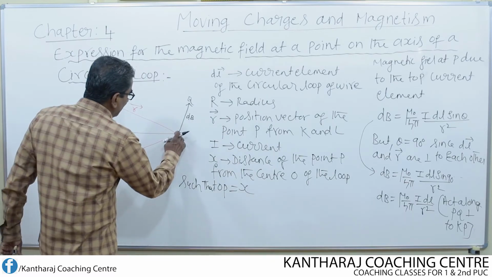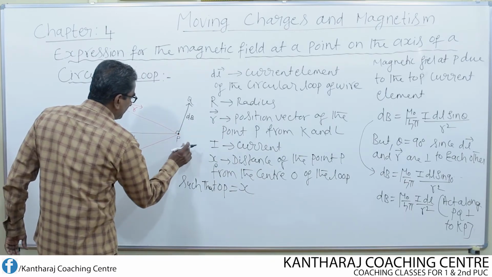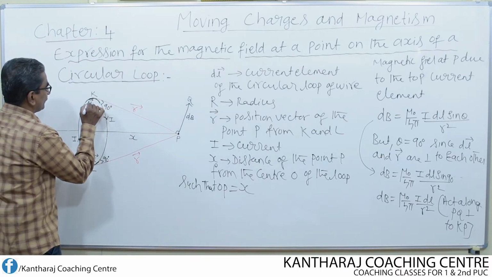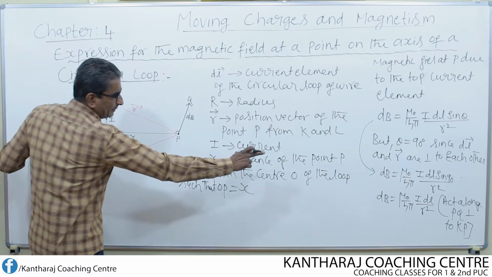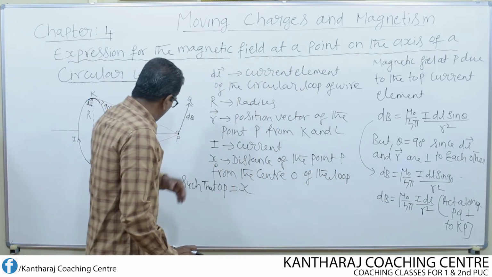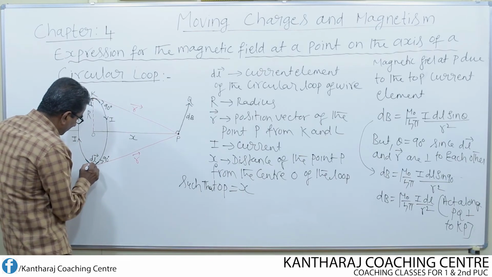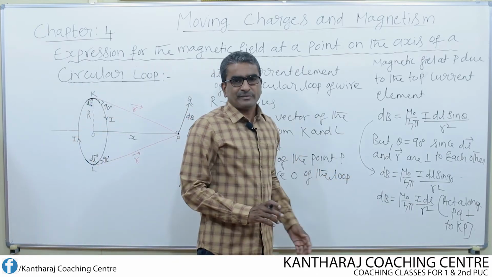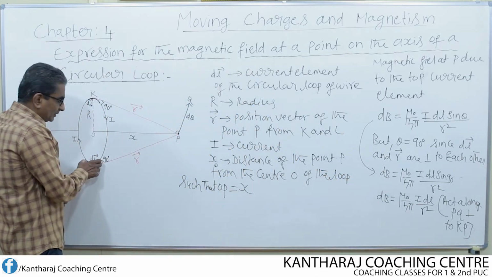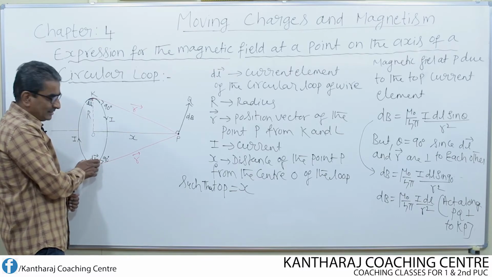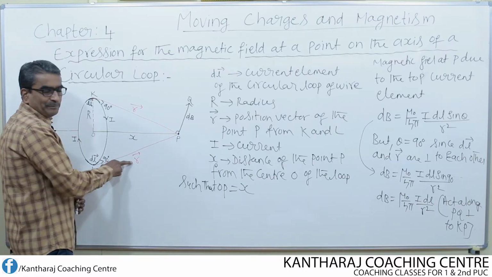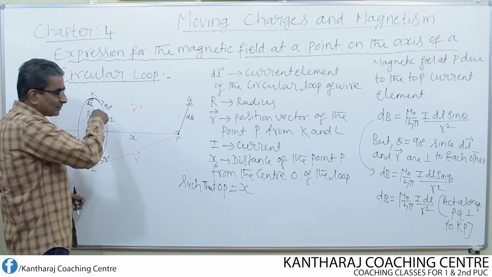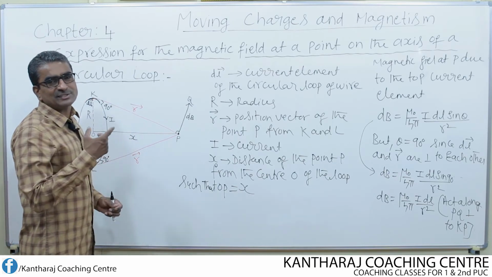Similarly, if you find the magnetic field at the same point P due to this bottom element. From the top element, the field is already determined. Now from the bottom element, what is the bottom current element? Once again it is dl. What will be the field at the point P? It turns out to be the same, because the length of the current element remains the same, it is dl, and the distance from this point to this point also remains the same, it is nothing but r. So current is also the same, only the current direction is changing.